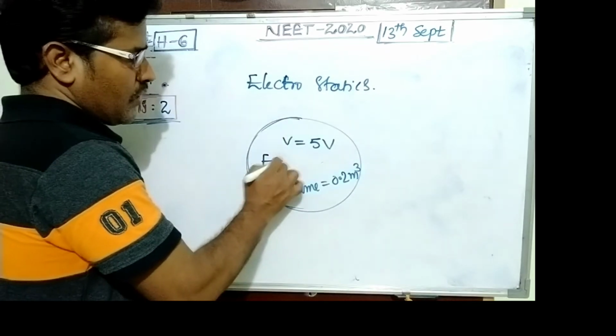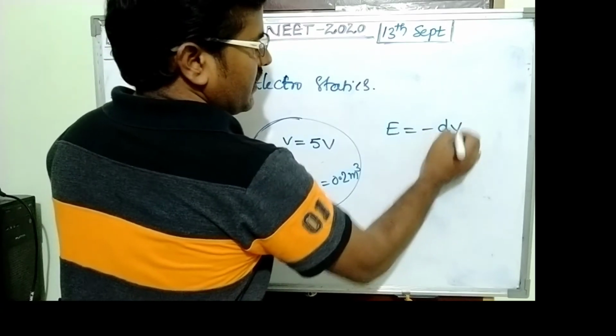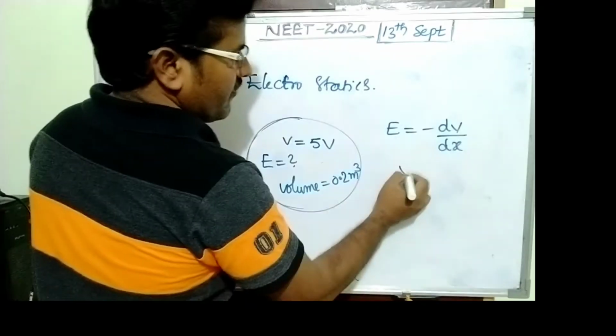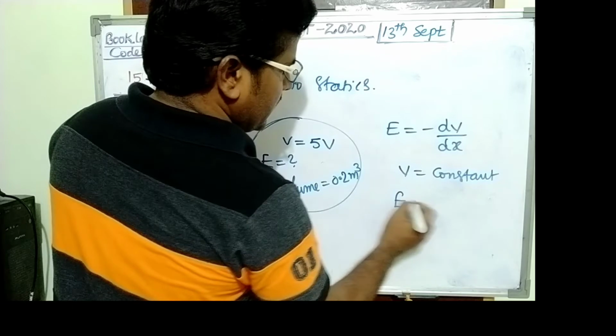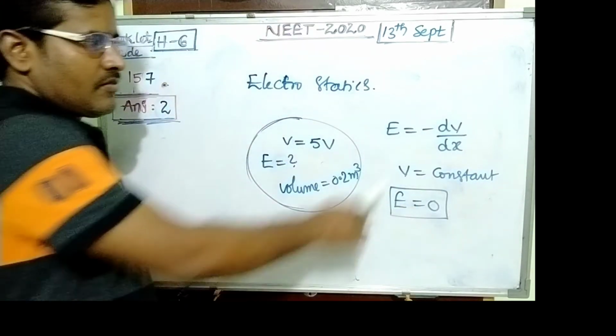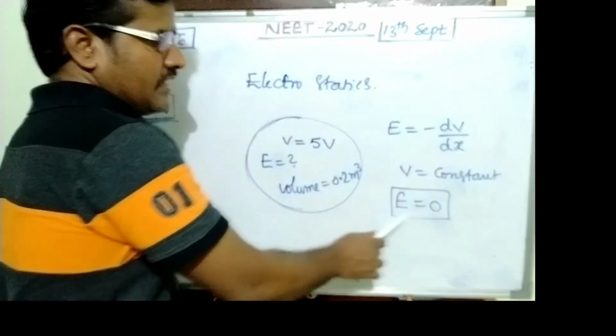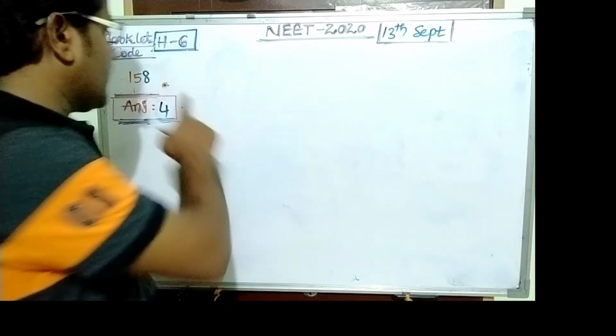What about the electric intensity in this place? E equals minus dV upon dx. When potential remains constant, then electric intensity becomes 0. So the answer becomes 2. Question number 158, it is from the light section.